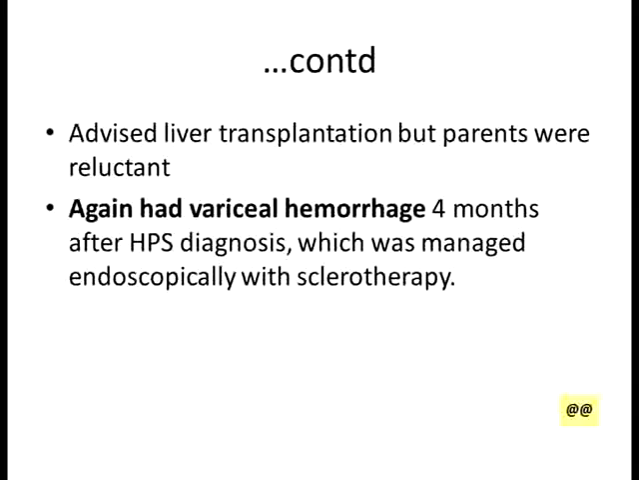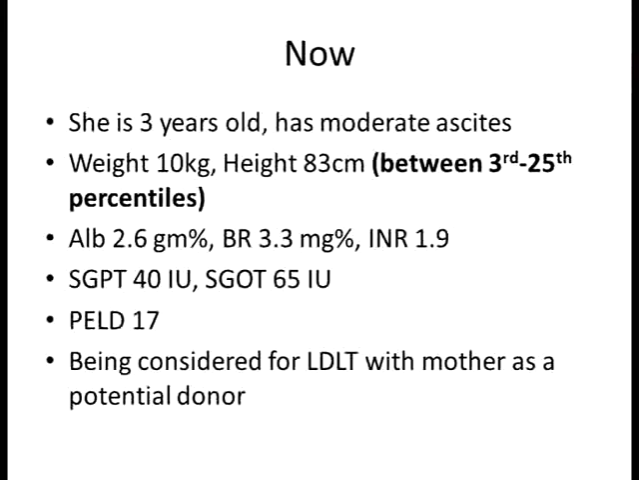Again, she had variceal hemorrhage 4 months after HPS diagnosis, which was managed endoscopically with sclerotherapy. So now the child is 3 years old, has moderate ascites, weight is just 10 kg with height of 83 centimeter, chronic wasting and stunting, albumin of 2.6 grams with bilirubin of 3.3 milligram %. INR is 1.9, SGPT is 40, SGOT is 65. Her pediatric end-stage liver disease score comes to 17, and now this time she's being considered for living donor liver transplant with mother as a potential donor.